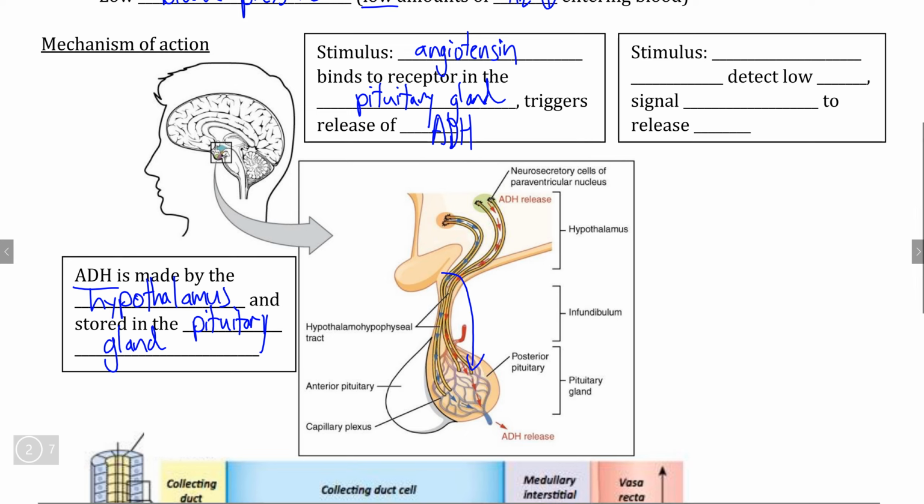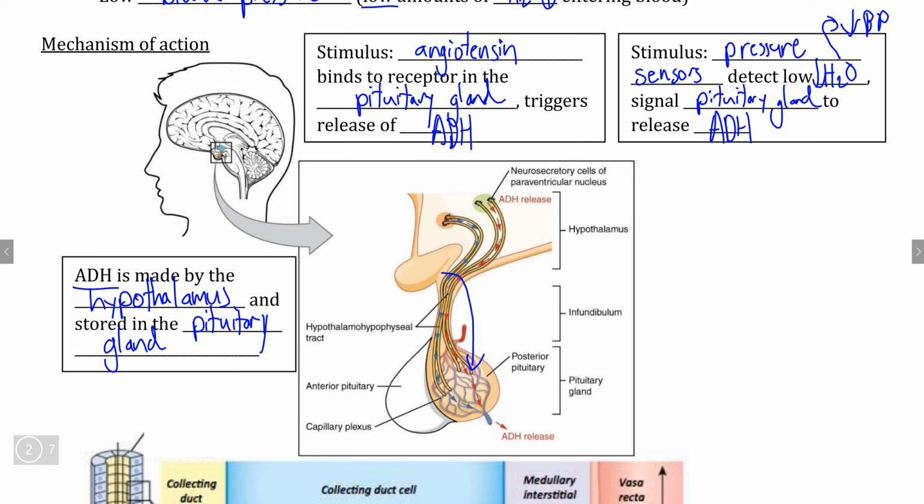Now, similarly to aldosterone, blood pressure is recognized by specific sensory neurons, which are what we call pressure sensors, that exist within the arteries of the bloodstream, and their job is to detect a low volume of water, which again leads to a low blood pressure, and therefore use the nervous system to send a signal to the pituitary gland to then release antidiuretic hormone into the bloodstream.